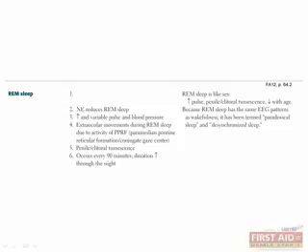REM sleep occurs approximately every 90 minutes, and its duration increases throughout the night. What is the major neurotransmitter implicated in REM sleep? That's right, it's acetylcholine.